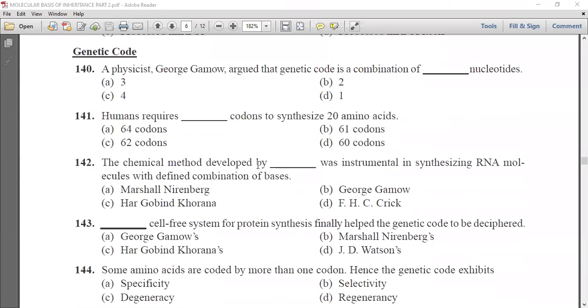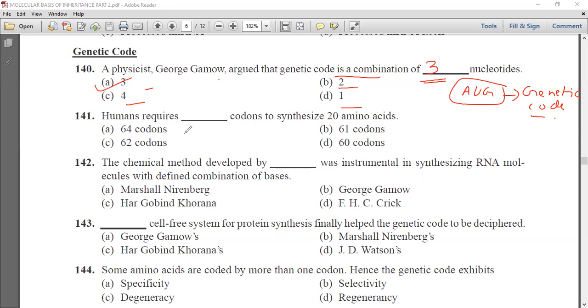Now there are some questions which are related to genetic code. So first question is, a physicist, George Gamow, argued that genetic code is a combination of dash nucleotides: 3, 2, 4 or 1. Now we know that this genetic code is a combination of 3 nucleotides. We have 3 nucleotides in genetic code. 3 nucleotides represent the genetic code. So option A is the correct answer.